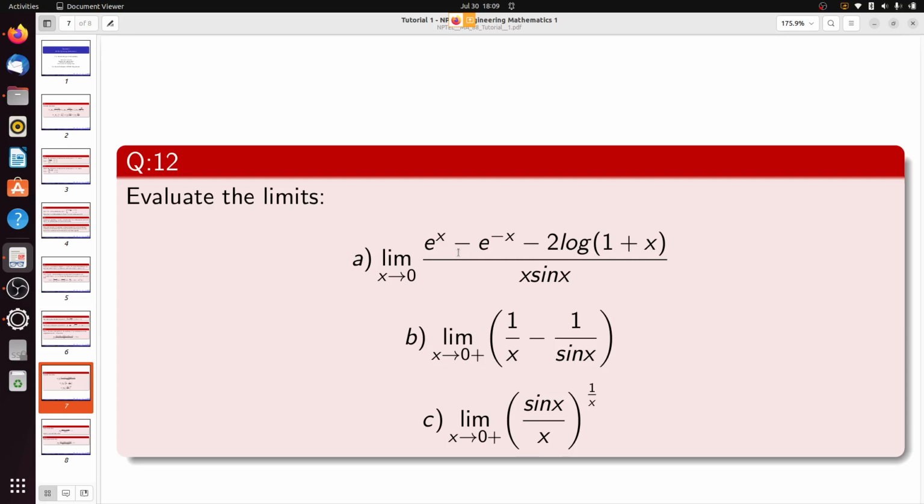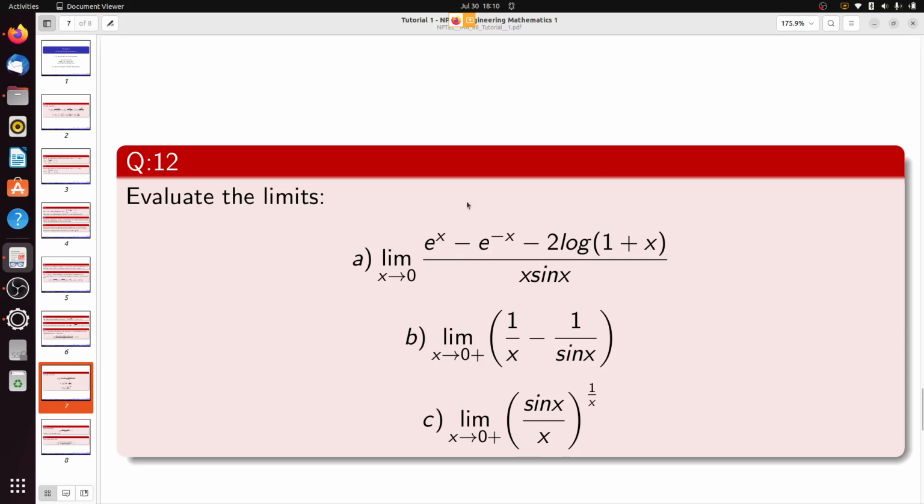Can anybody please tell me what is the value of limit x tends to 0 plus sin x by x? Yeah, absolutely right, it is actually 1. And if we tend x towards 0, what will be the value of 1 by x? It will tend towards infinity. So here the indeterminate form is like 1 to the power infinity. We will also learn how to determine indeterminate forms like 1 to the power infinity.